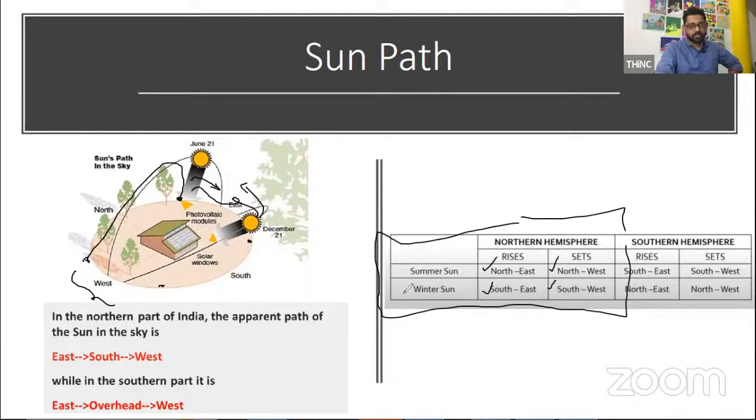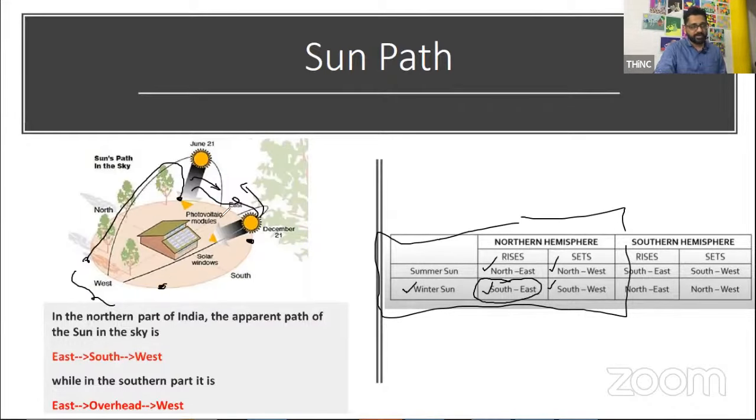Yeah, so that's what I'm saying. If it is winter in the northern hemisphere, then the sun is rising from the southeast, this particular point, and it will set in the southwest. During the winter period, winter sun, it's all one and the same. Mohit, clear?